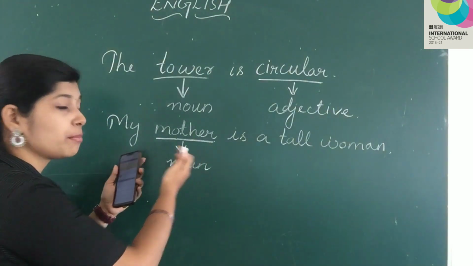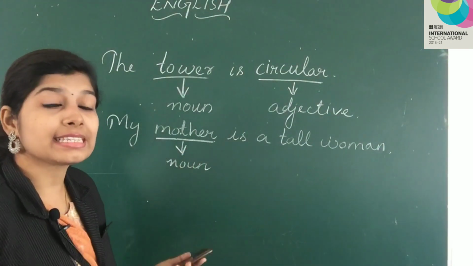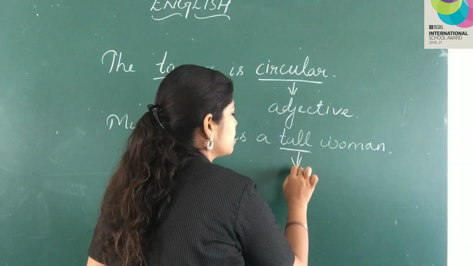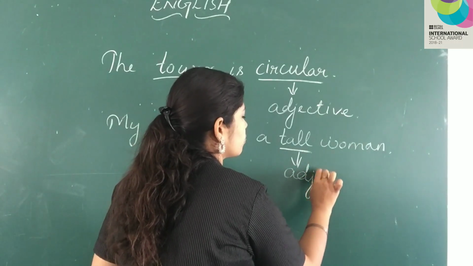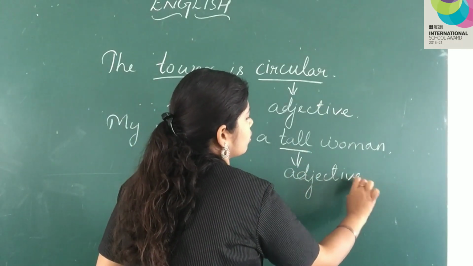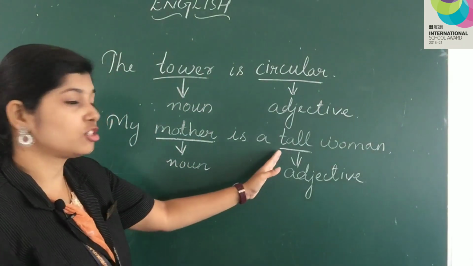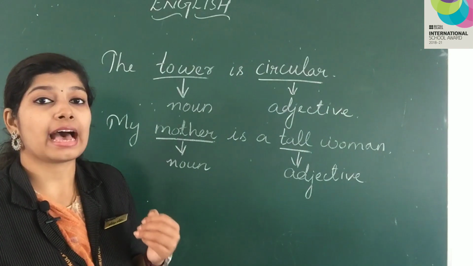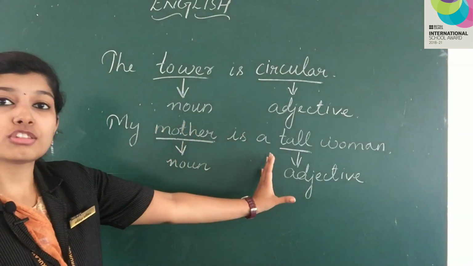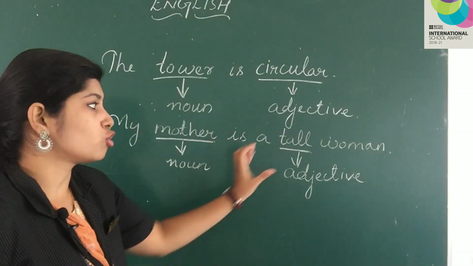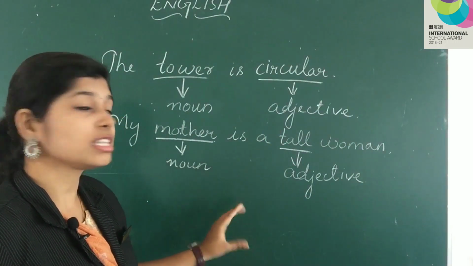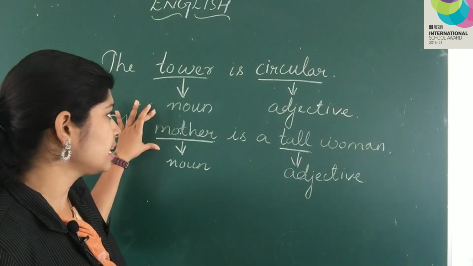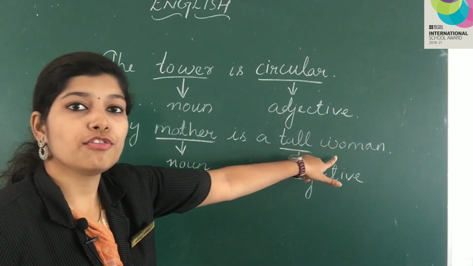And what is describing mother? Which word is describing mother? Tall. So this is the adjective. After seeing the word tall, we can picturize in our mind that mother looks tall or mother is tall. So tall is the adjective because this word tall tells us that mother is a tall woman.